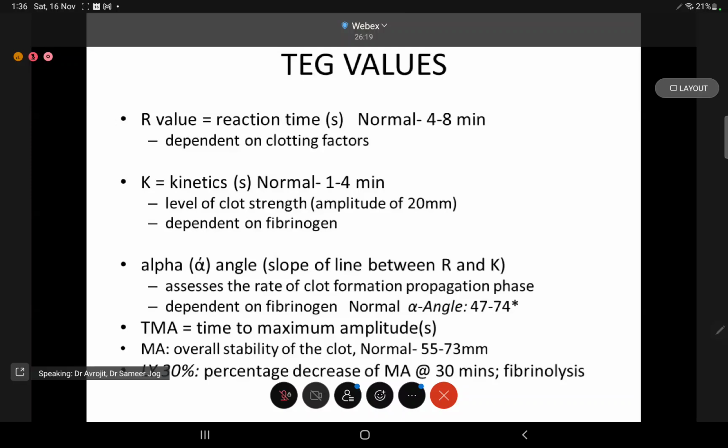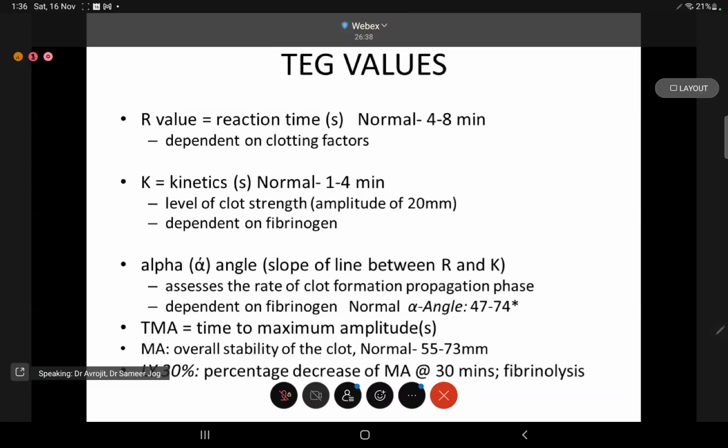K is dependent on the kinetics. It gives us an idea of the level of clot strength, and is dependent on fibrinogen. Alpha angle is the slope of the line between R and K. The normal value is 47 to 74 degrees. It assesses the rate of clot formation in the propagation phase and is dependent on fibrinogen.